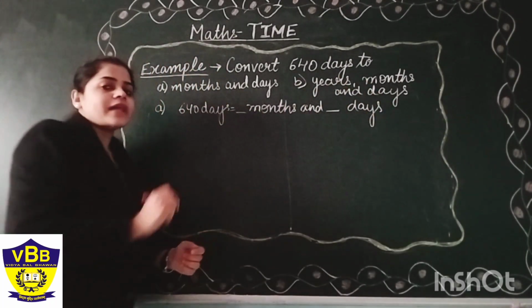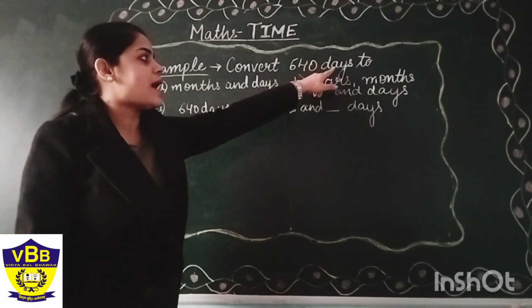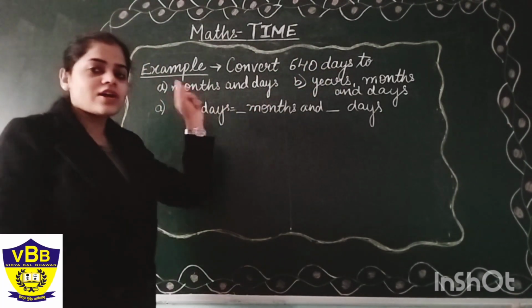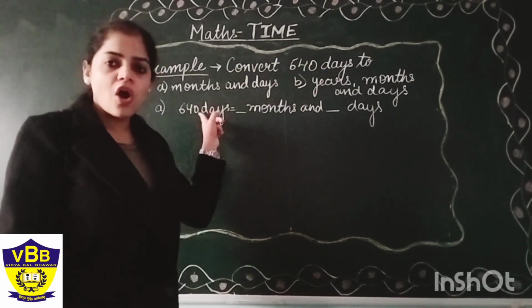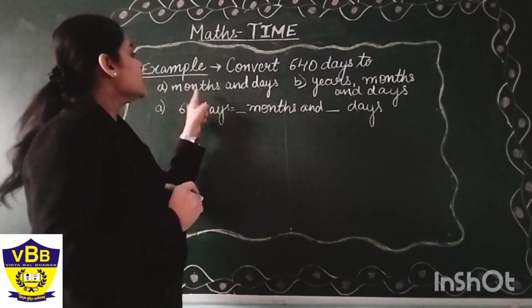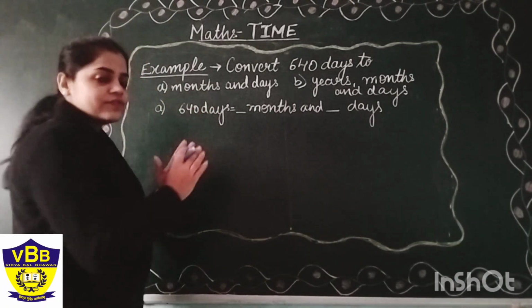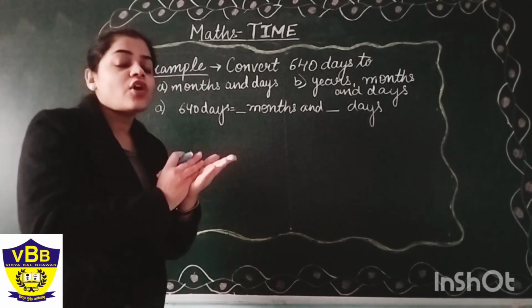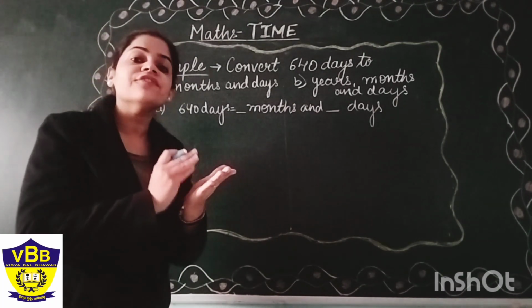We already know that. Do you know which conversion this is? This is a conversion from fly to horse. Yes, beta. We have to convert this from fly to horse, since day is a fly, a smaller quantity, and month is a horse, a bigger quantity. For fly to horse, we will divide, of course.